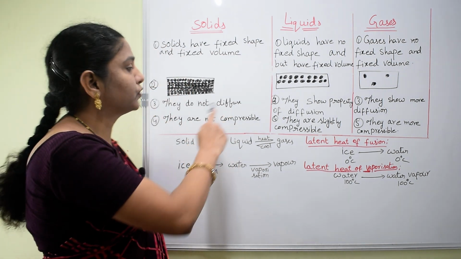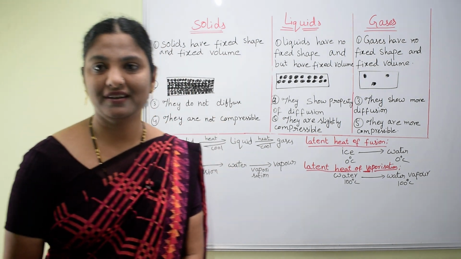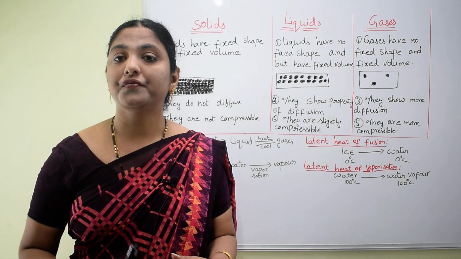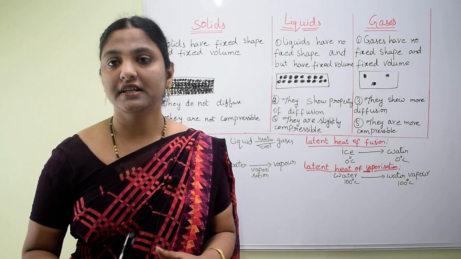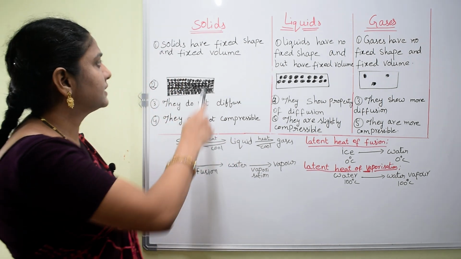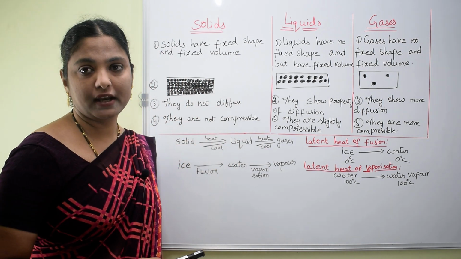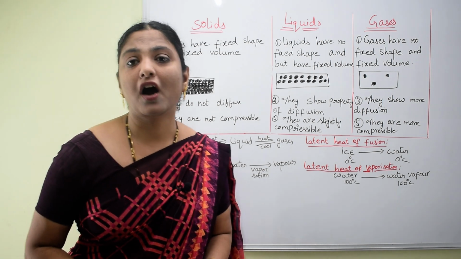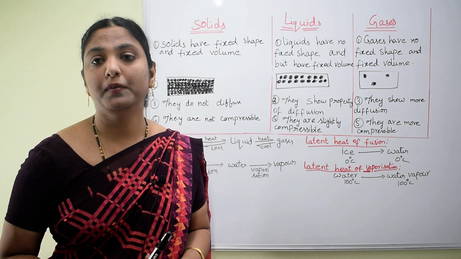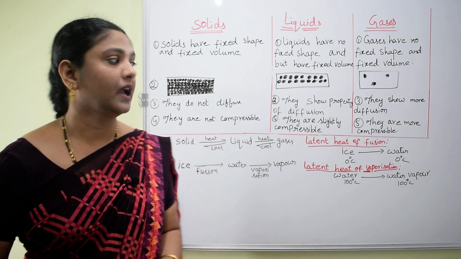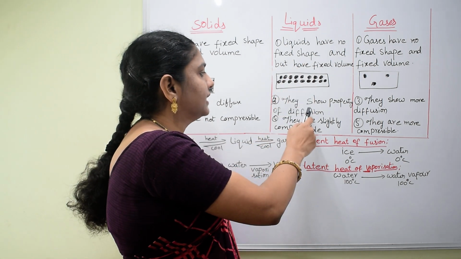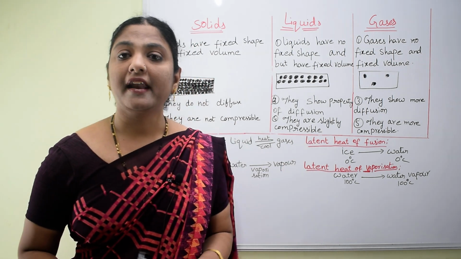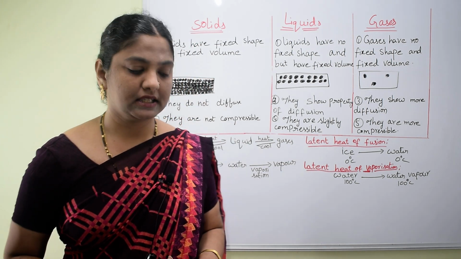Next, about the property of diffusion. Diffusion means intermixing of one state into another state. This intermixing is less in solids. That's why they do not diffuse. They have negligible diffusion property, and liquids show diffusion property, meaning they intermix with other states.